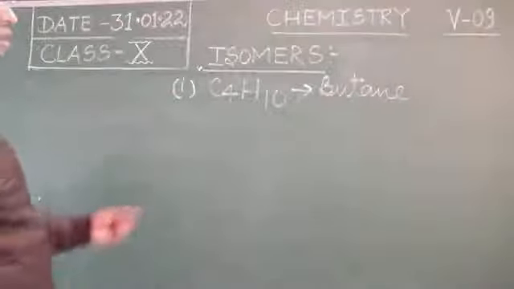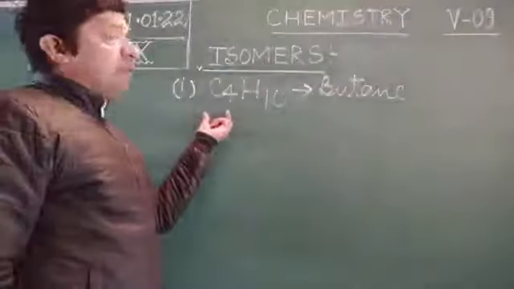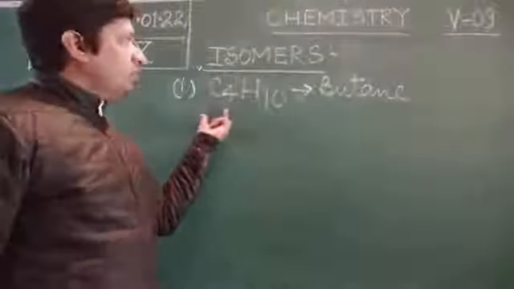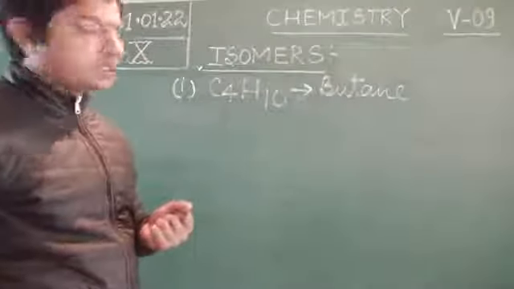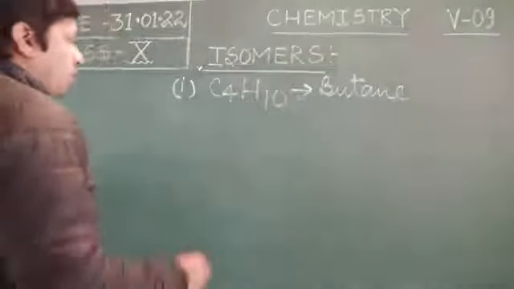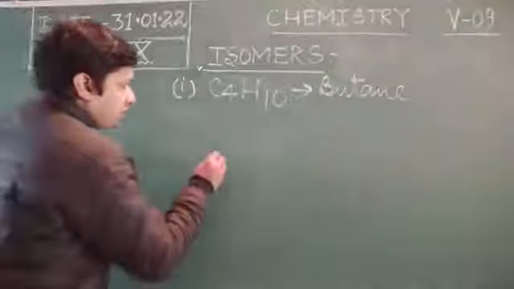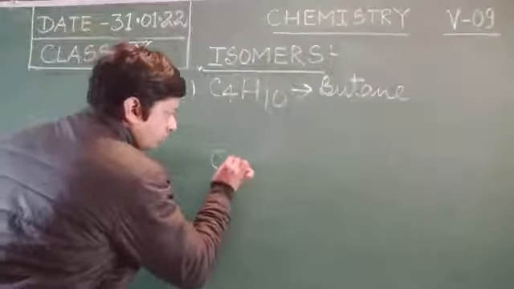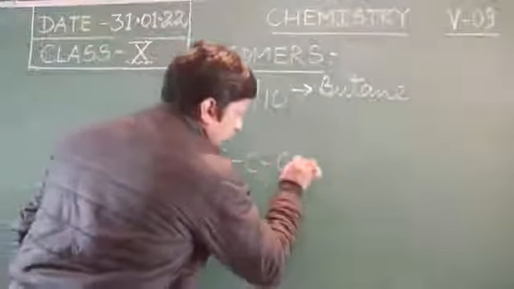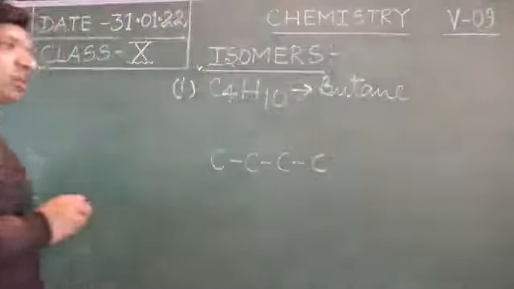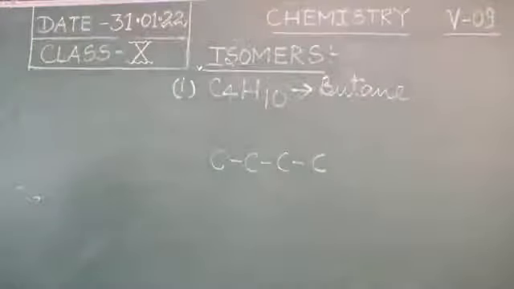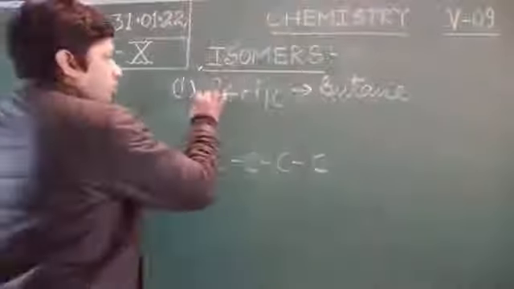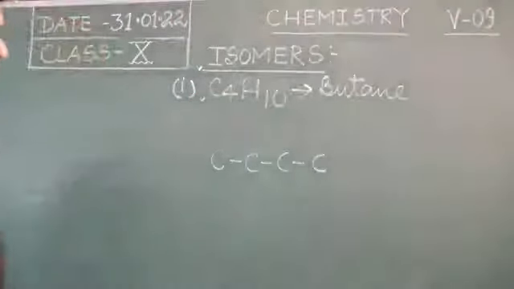In butane there are 4 carbon atoms with 10 hydrogen atoms. Now, when we draw the structure of butane, there are 2 possible structures which we are able to draw with the molecular formula C4H10.